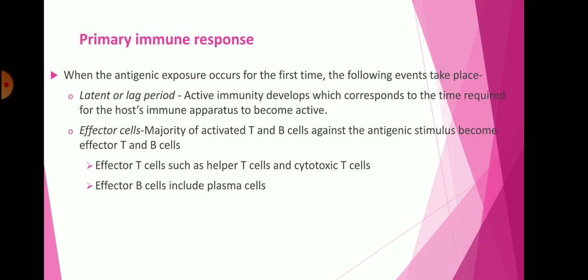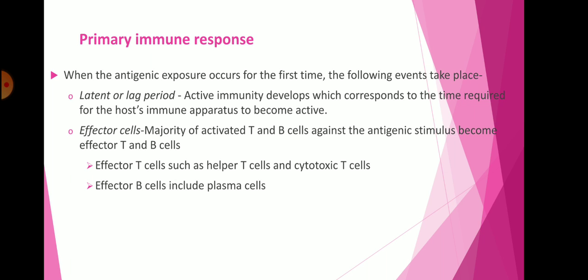So there are effector T cells such as the helper T cell and cytotoxic T cell. Helper cells help B cells to activate the production of antibodies, whereas cytotoxic T cells produce cytokines or chemokines which initiate the response against the microorganism.